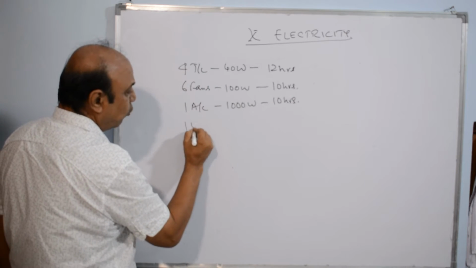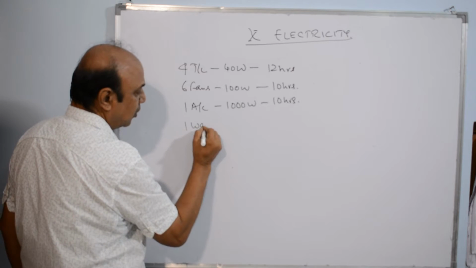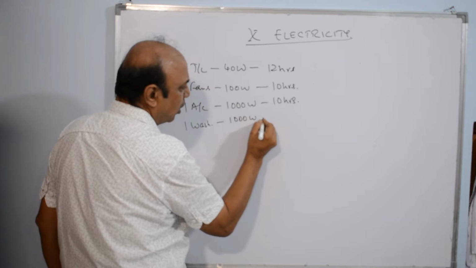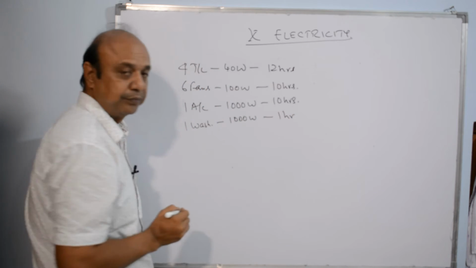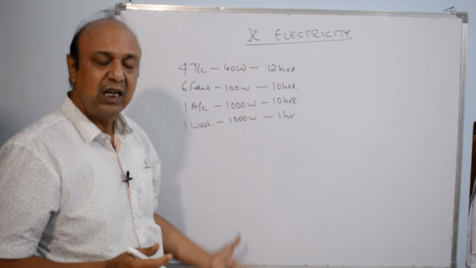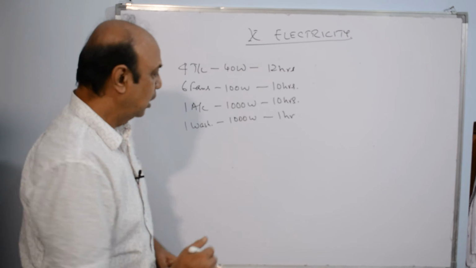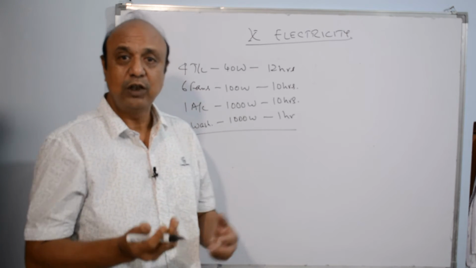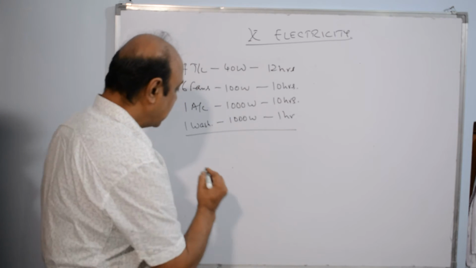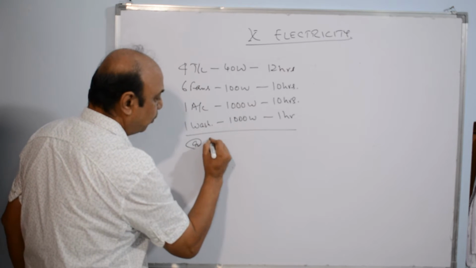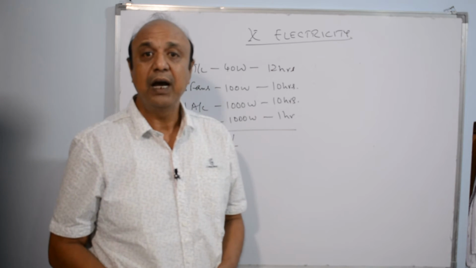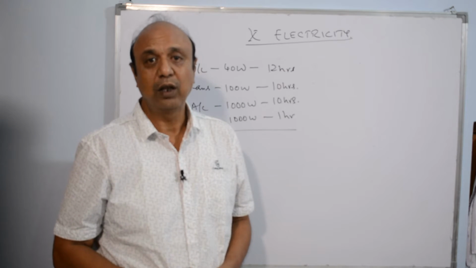I have got one washing machine, again I will take 1000 watt, which runs for 1 hour. There can be a list of more equipments. Now I am told that the electricity board which supplies me the power charges me at a rate of rupees 5. So what will be my total energy billing for the month?